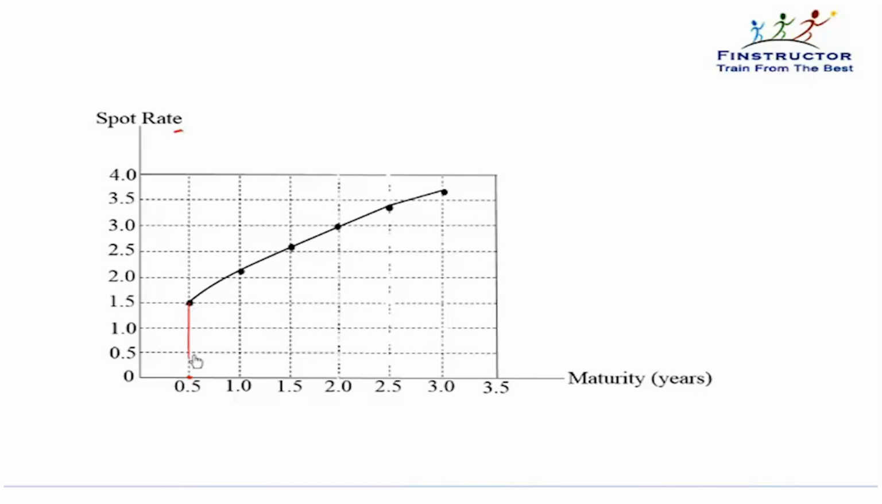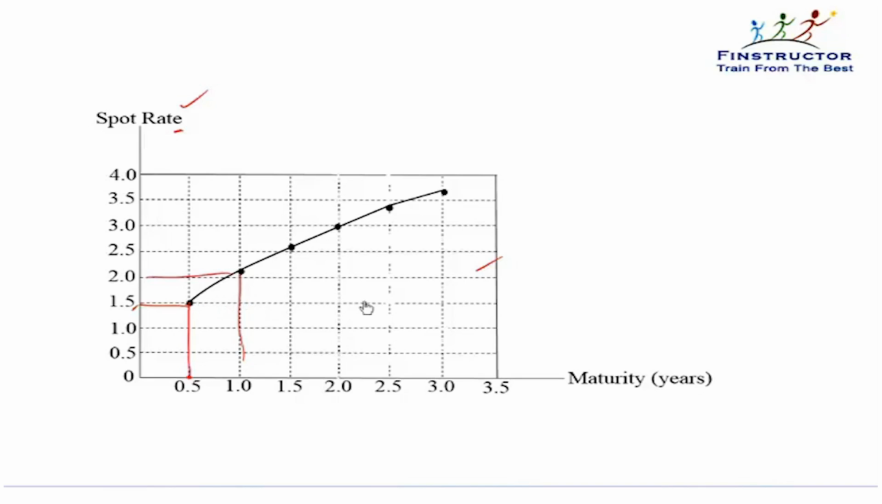So the 0.5 spot rate is the rate of discounting applicable for a 6-month cash flow. Cash flow is coming at the end of 6 months and this is the rate to be used. The 1-year spot rate is applicable to the cash flow coming at t equal to 1, so on and so forth. This is what the spot rate curve depicts.